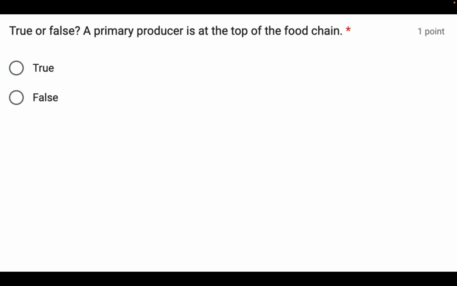Okay. This sounds like it would be true because we see top of the food chain and primary. So primary we think of as number one, and top of the food chain we think of as number one. So I can see why somebody would select true, but that's not the case here. It's false. A primary producer is at the bottom of the food chain. It's the first thing that makes chemical energy, which is then consumed by first level, second level, third level consumers, or however many, and then ultimately decomposed.